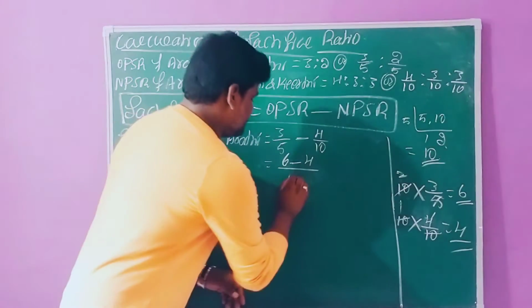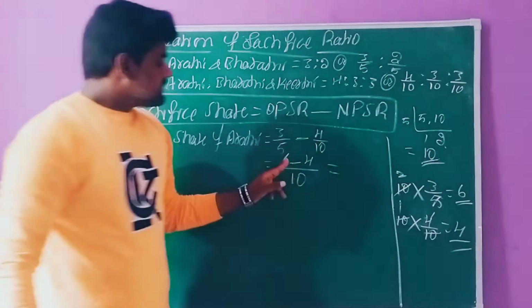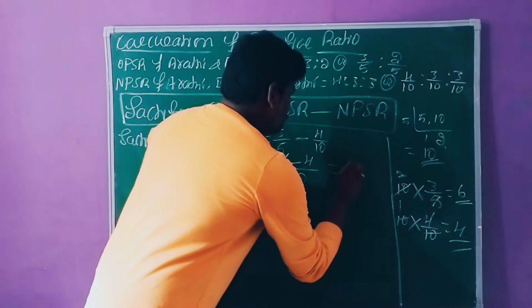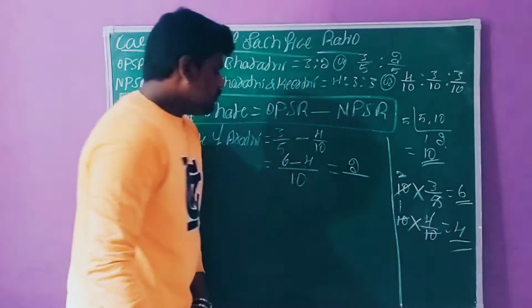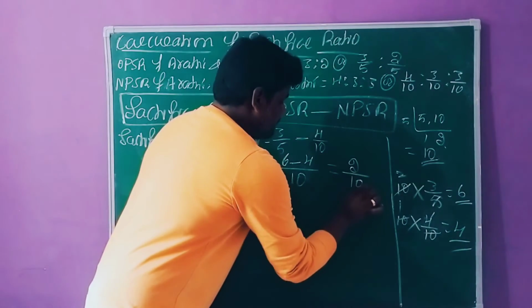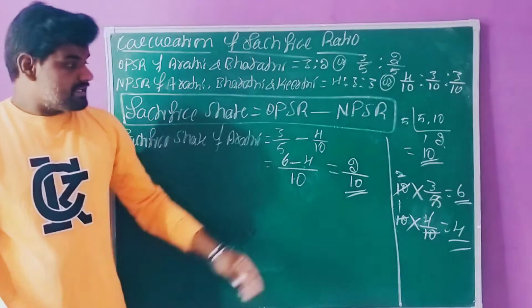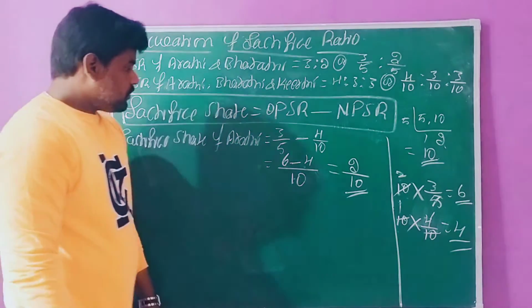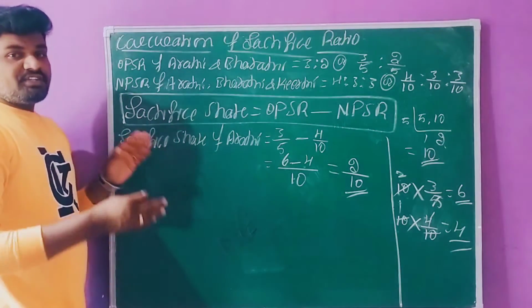We write 6 minus 4 over 10. What is the difference? 2. So 2 divided by 10. This is the sacrifice share of Arti. So Arti's sacrifice share we have identified.